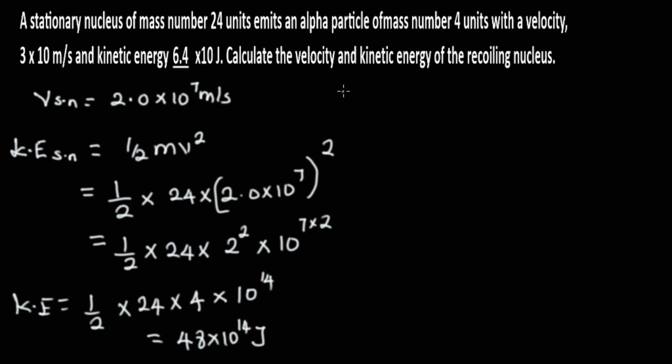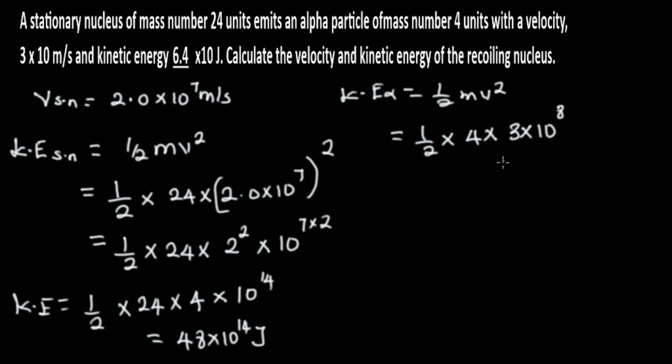What about the kinetic energy of the alpha particle? It is given as half mv square. Following the same method, we can say half multiplied by the mass multiplied by its velocity, which is 3 times 10 raised to the power 8, and we square it.